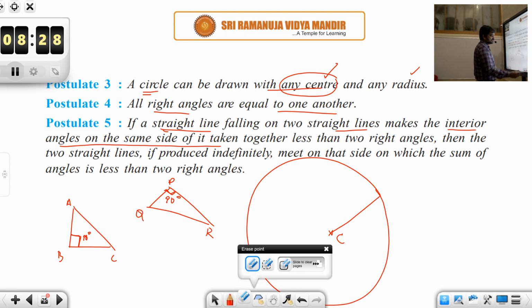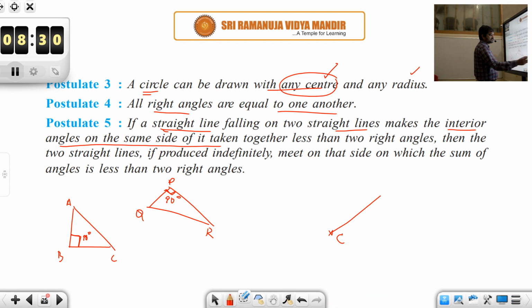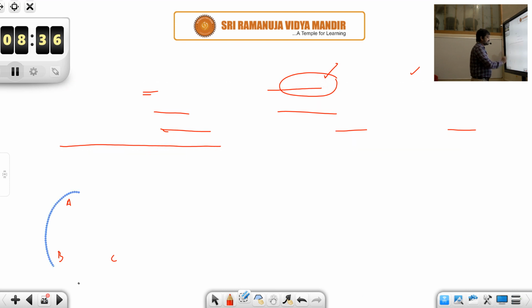Students, once again read this postulate 5.